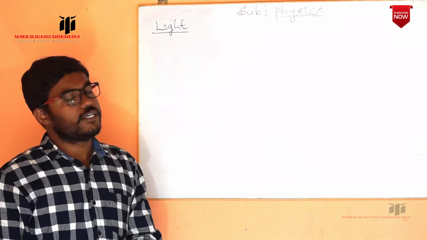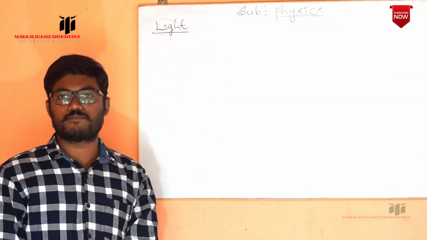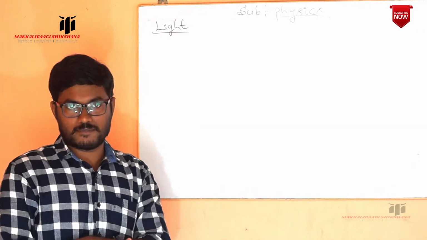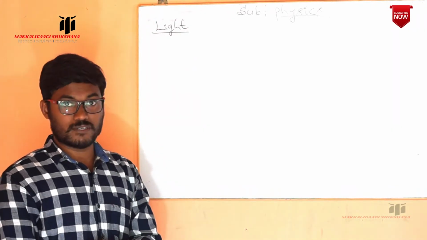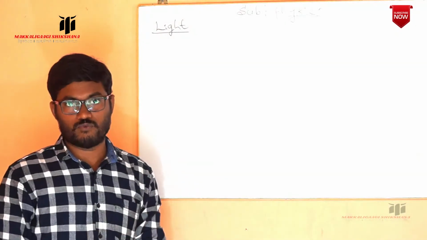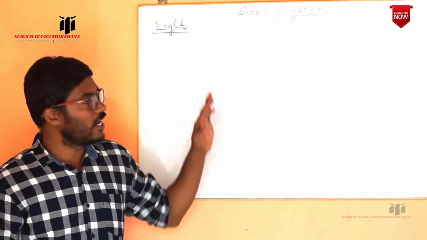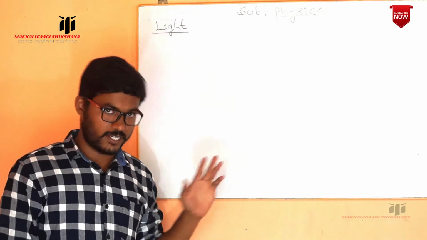Here, in case of this state board, in this light chapter, what mainly will we discuss? What are the properties of light? If light falls on different surfaces, what phenomena take place, and what changes occur? That we are going to discuss in detail.